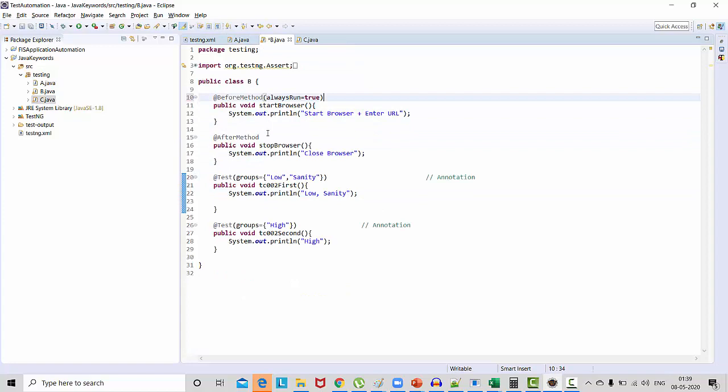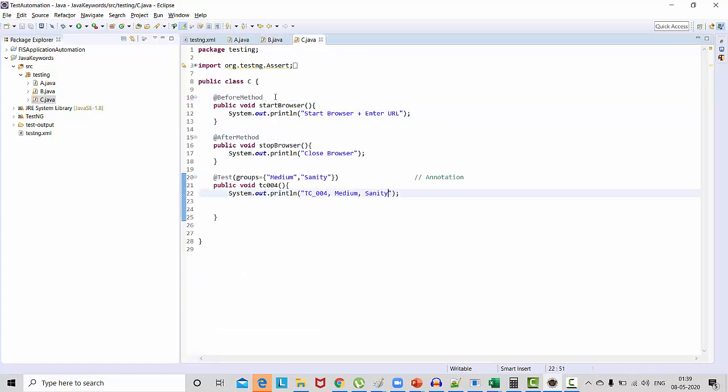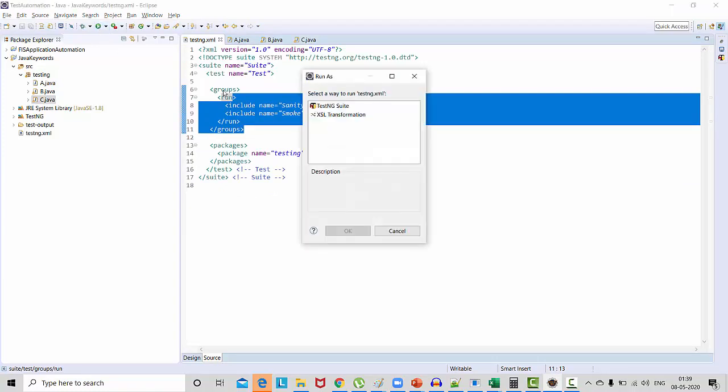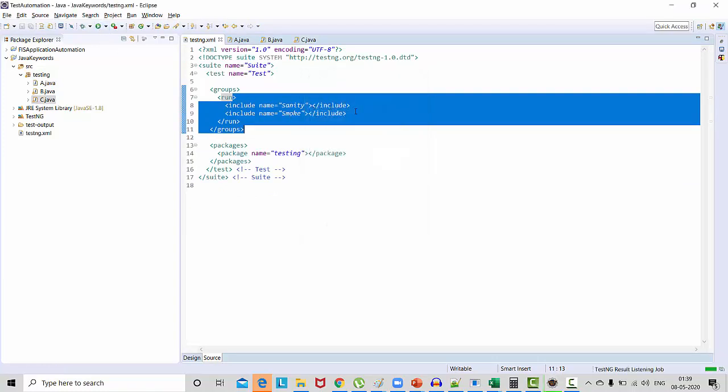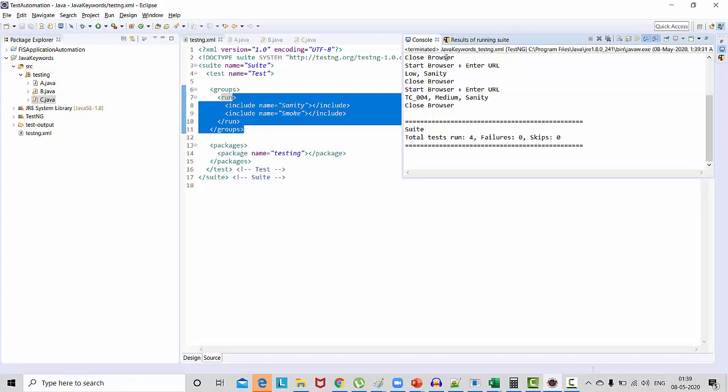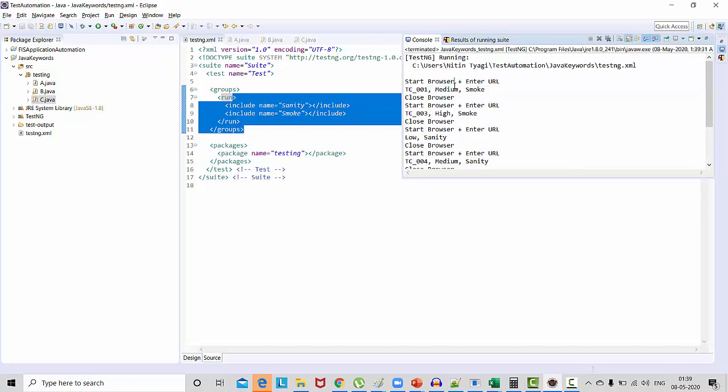Same in the B class and same in the C class. Now everything is set. I'm executing that. So now before each test case it will execute the before method, and after each test case it will execute the after method. And you can notice now it is executing only test cases which belong to smoke and sanity.